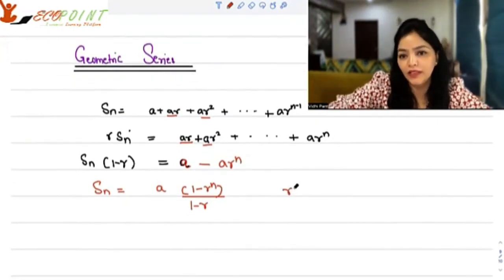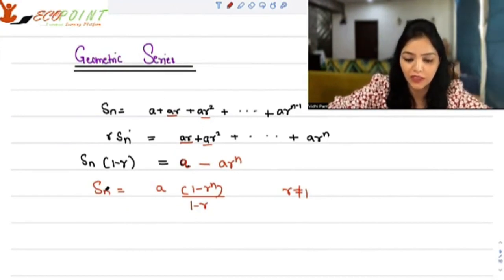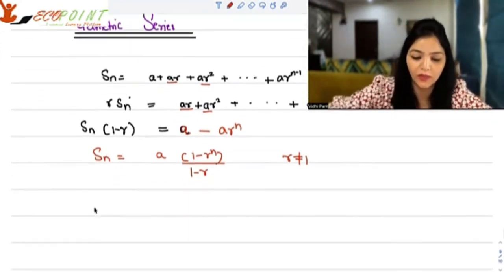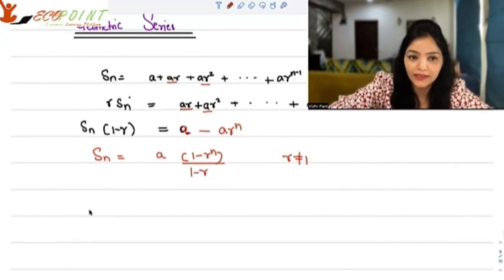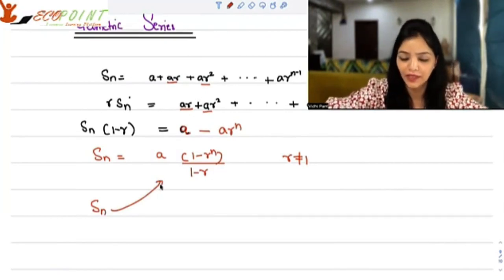Now, this can only happen when r is not equal to 1 for a simple reason. In the denominator, you cannot have 0. So existence has to be there. So this will happen when r is not equal to 1. This is what your sum of n terms is given like. This is what you get as a sum of any particular series. Sum of n terms will be given like this.